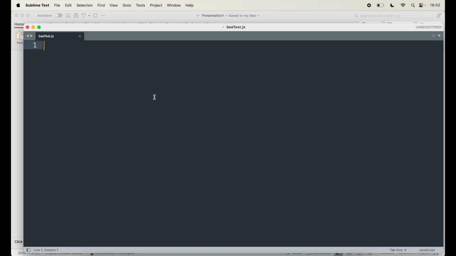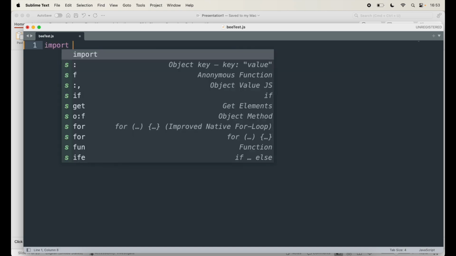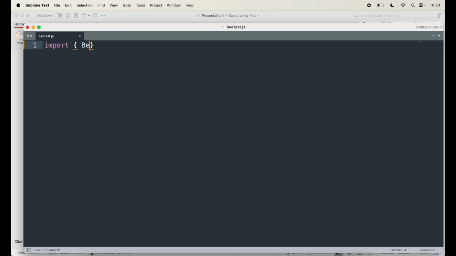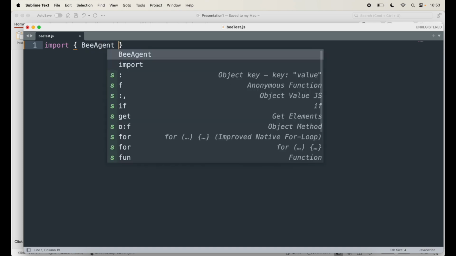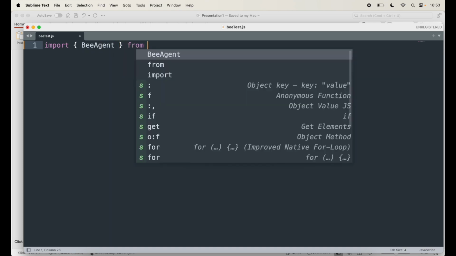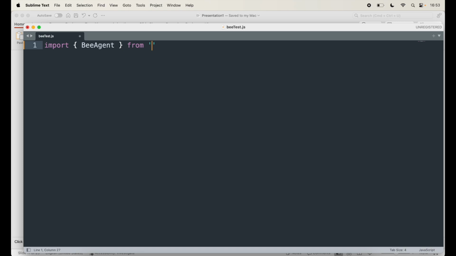Now here I'm going to write the commands. First, I import the Bee agent. I say import BeeAgent from, where is it available? It's available in bee-agent-framework/agents/bee/agent. So that will import my Bee agent.